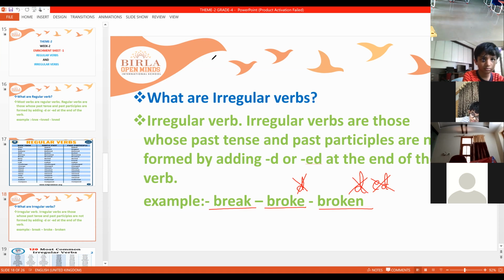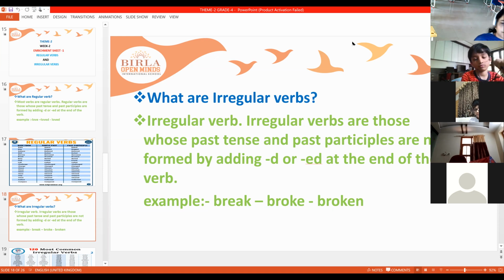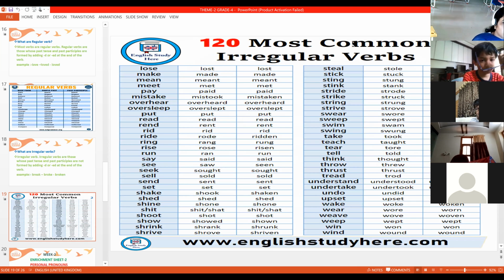Now let us see some more examples of irregular verbs. Children, try to read these irregular verbs, and you will not find D or ED at the end. Try to read out all these words.